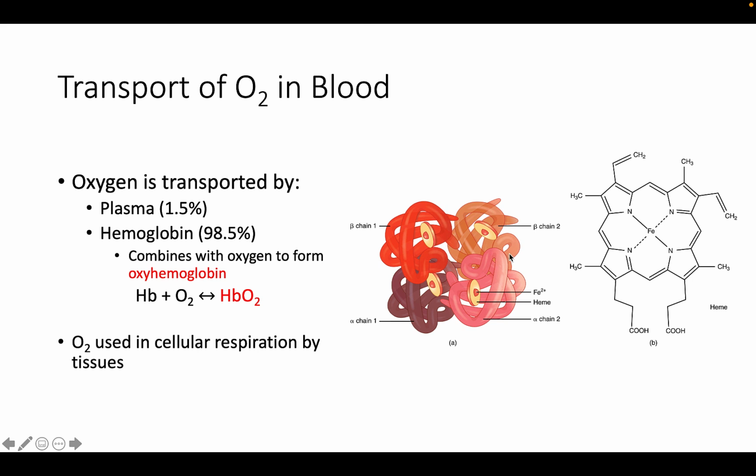As oxygen diffuses across the respiratory membrane from the alveolus to the capillary, it also diffuses into the red blood cell and then is bound to hemoglobin. This reversible reaction describes the production of the final product of hemoglobin and oxygen reacting together, which is oxyhemoglobin. Pretty straightforward, oxygen and hemoglobin together, oxyhemoglobin. This is formed when oxygen binds to hemoglobin. This is an incredibly bright red molecule, and it contributes to the bright red color of oxygenated blood. This oxygen can then be used by tissues for cellular respiration to provide energy.